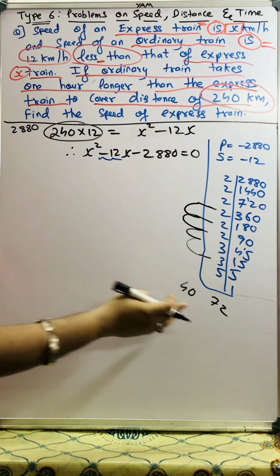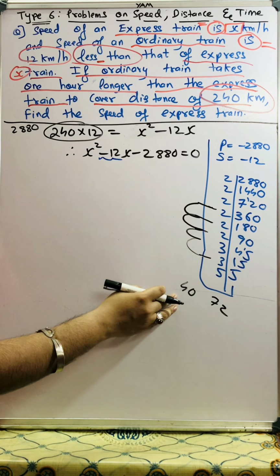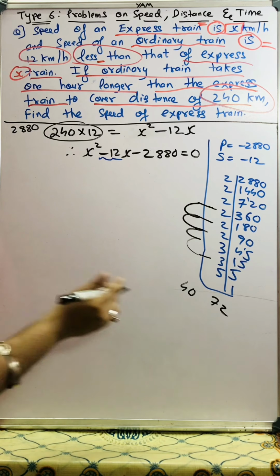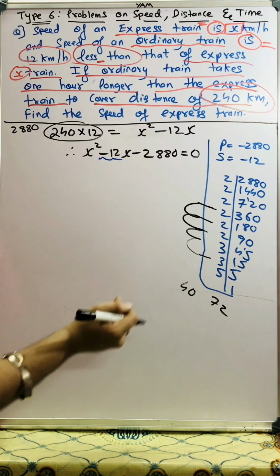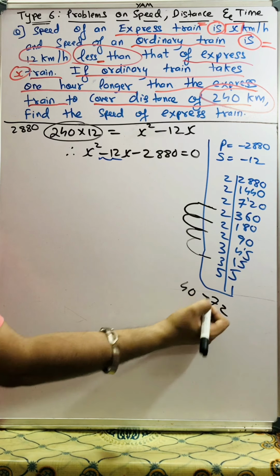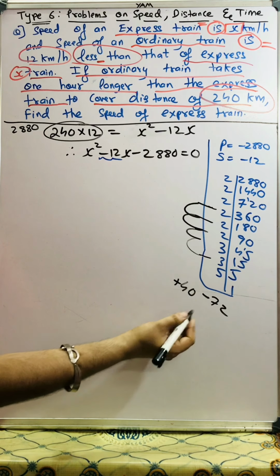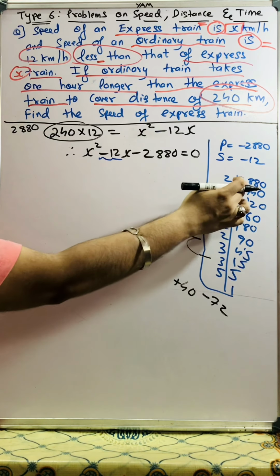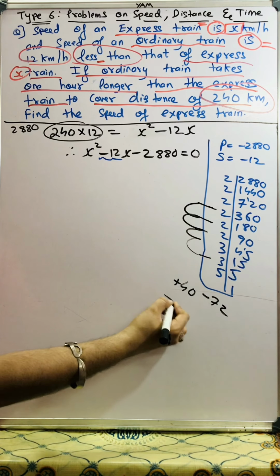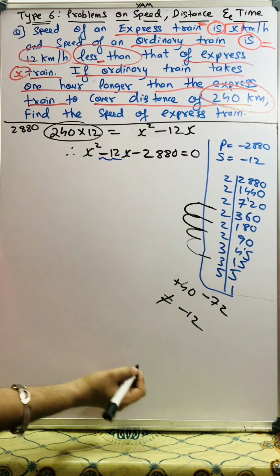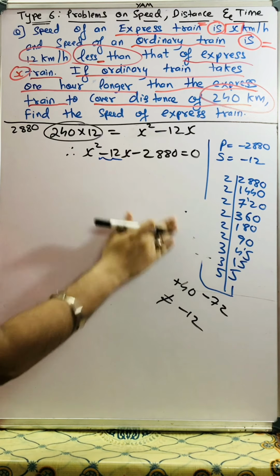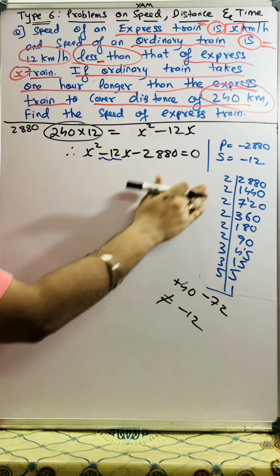Now 72 multiplied by 40, of course I can get 2880, but I want minus 12. If I say minus 72 and plus 40, then minus 72 multiplied by 40 will give me minus 2880, but minus 72 and 40, when I add them, I will not be getting minus 12. So I should try some other thing now. This won't do for me, so let me try some other aspects now.